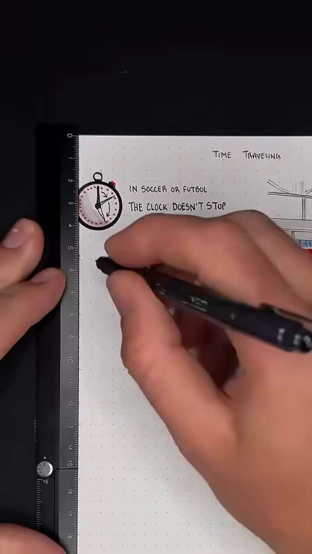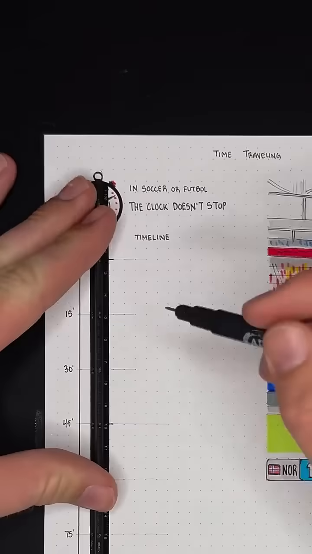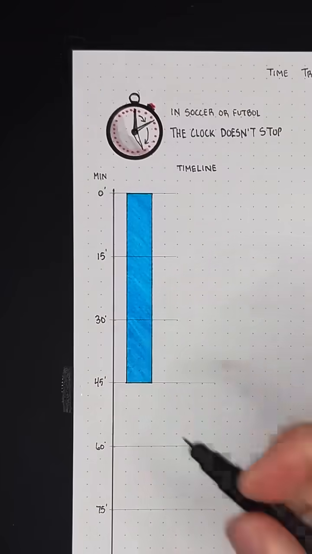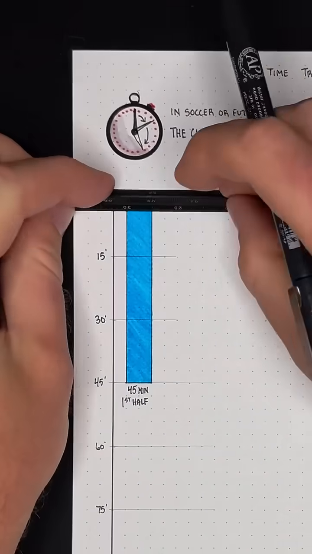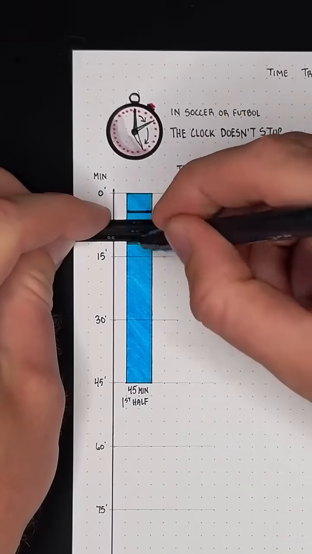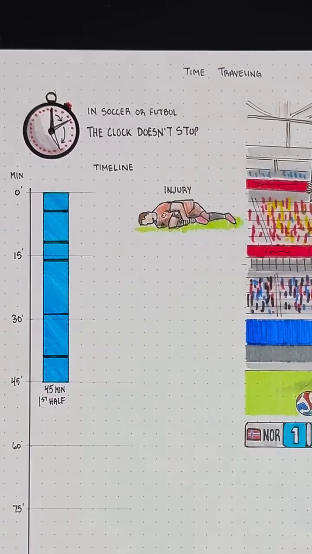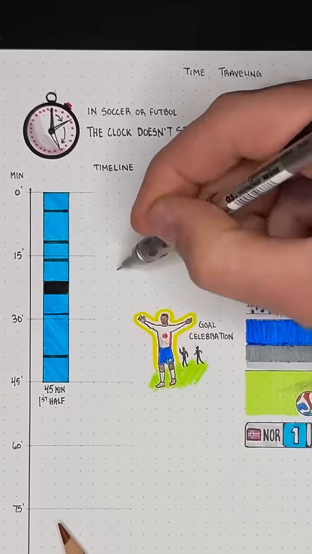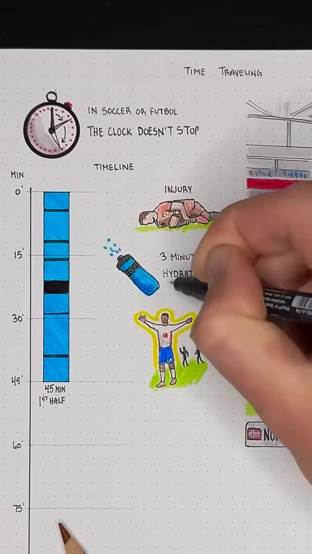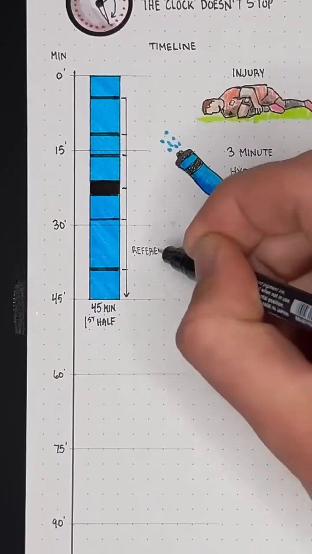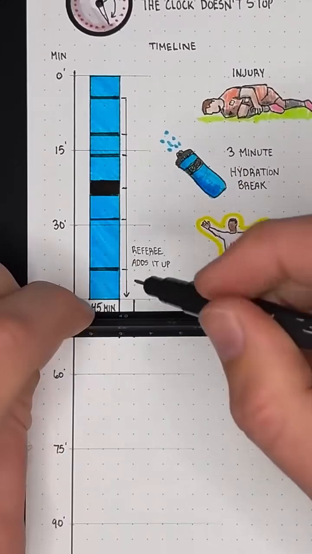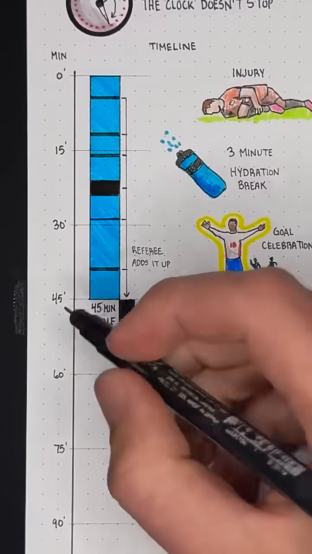So if we look at a timeline of one game from top to bottom here, you have one big block in blue that would be a full 45-minute half. Now while the clock never stops, the game sometimes does, here with these black lines. Say someone is injured on the field, celebrating after a goal, or it's during the 3-minute mandatory hydration break at this World Cup. Each of these little moments are added up by the referee and then tacked onto the end of the half as what's called stoppage time, here with this black bar.